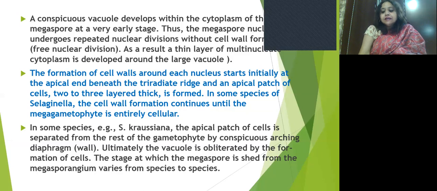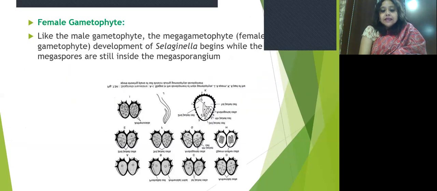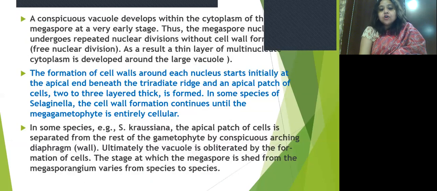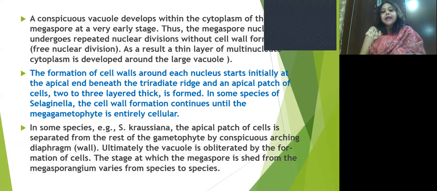These are the different steps of the formation of the female gametophyte. The formation of the cell wall around each nucleus starts initially at the apical end beneath the triradiate ridge, and an apical patch of cells, 2 to 3 layers thick, is formed here.